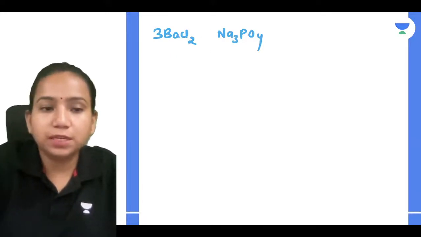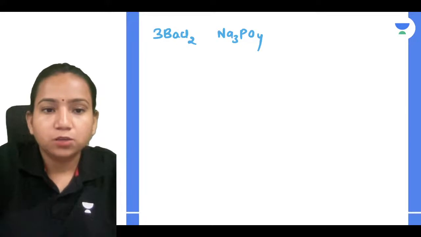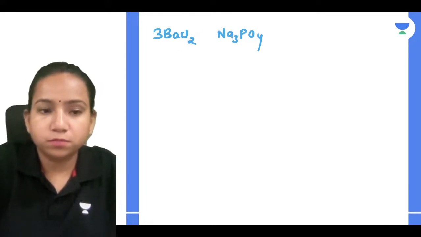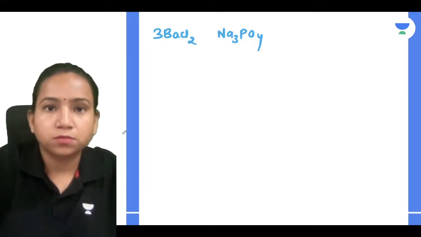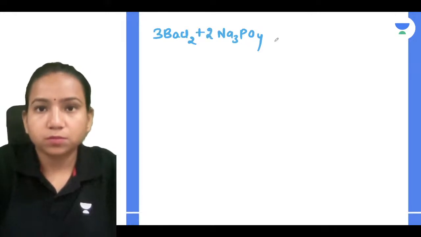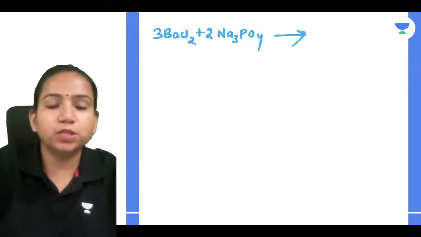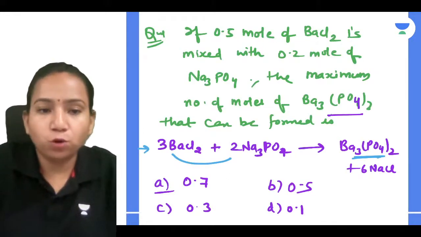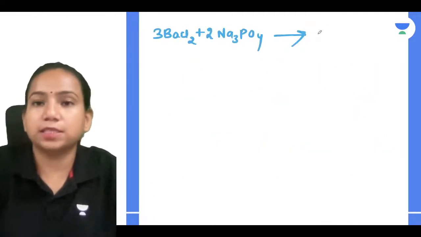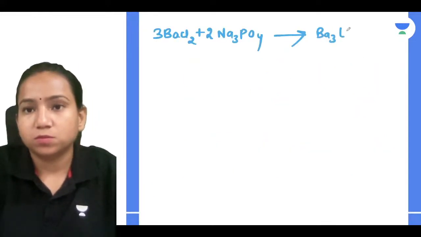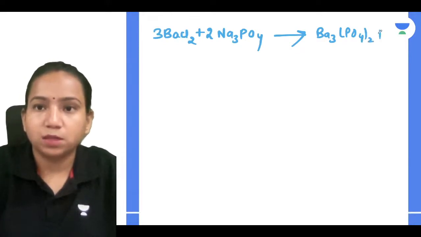So 3BaCl2 plus 2Na3PO4 gives, according to the equation, Ba3(PO4)2 plus 6NaCl.